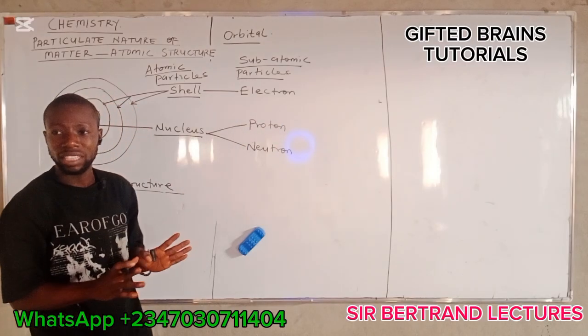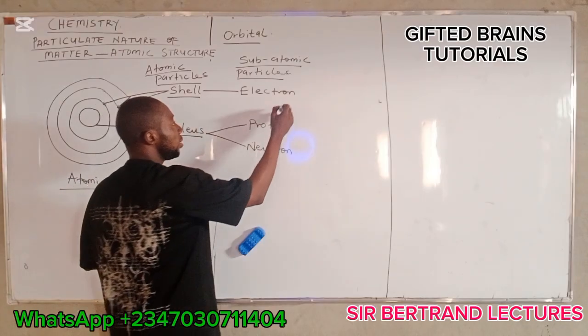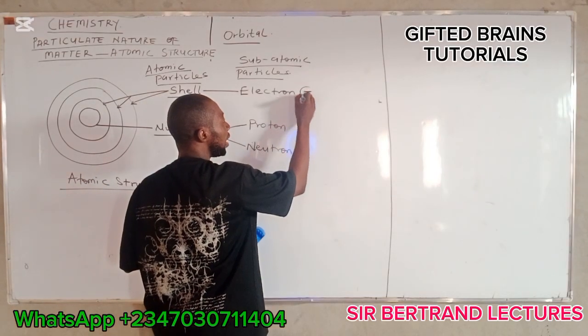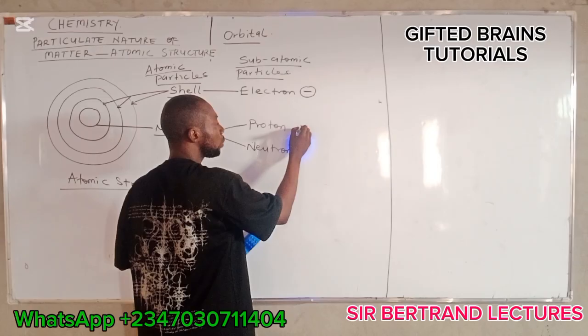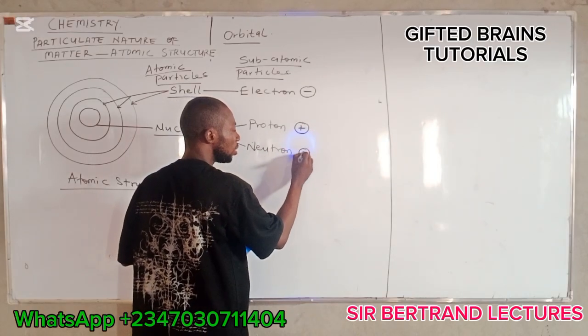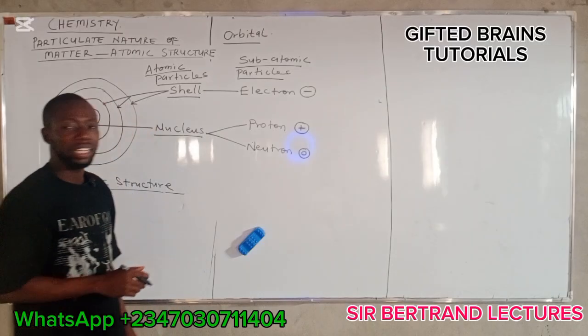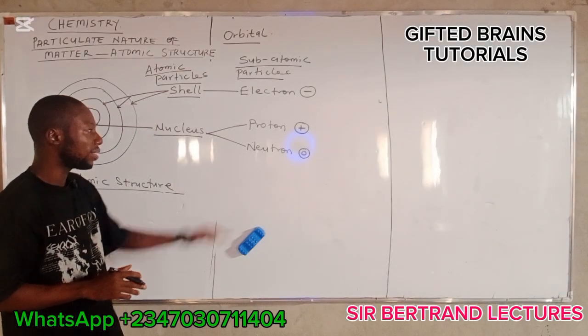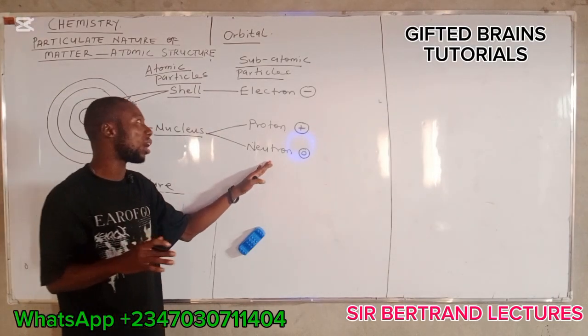Do you understand? Now, looking at these subatomic particles, they have their respective charges. The electron here is negatively charged. The proton here is positively charged. Then the neutron here is neutral. There is no charge on the neutron. It is electrically neutral.